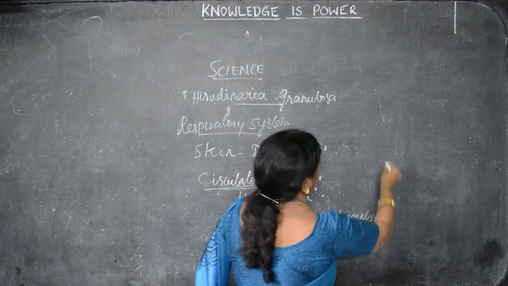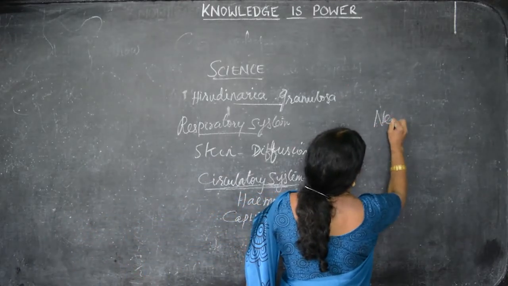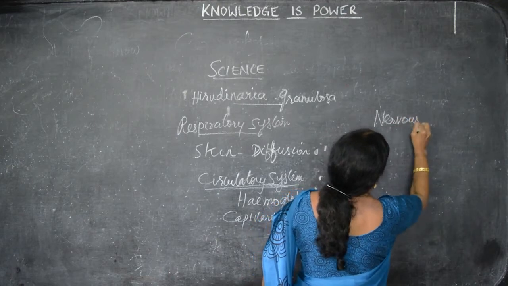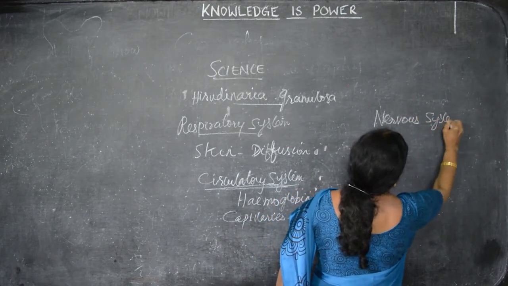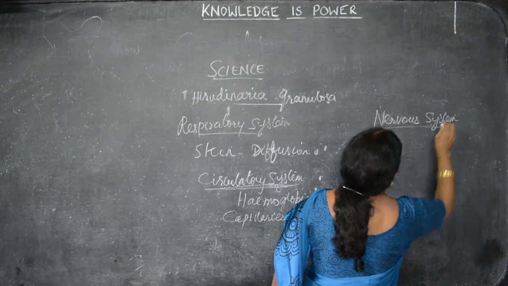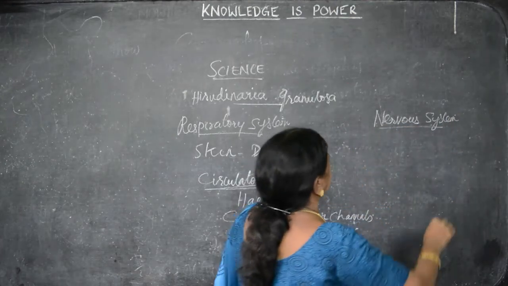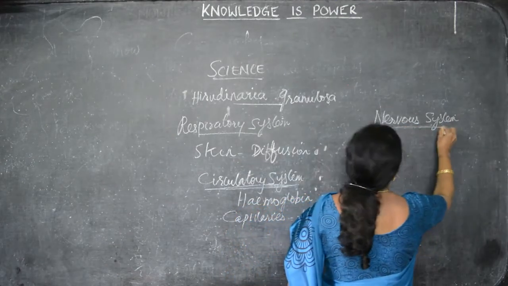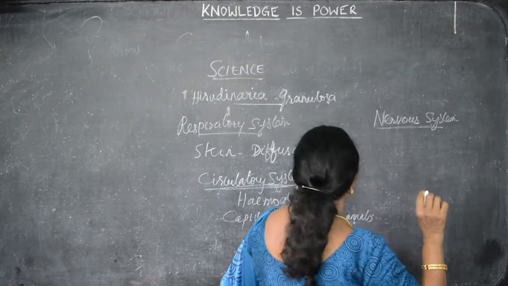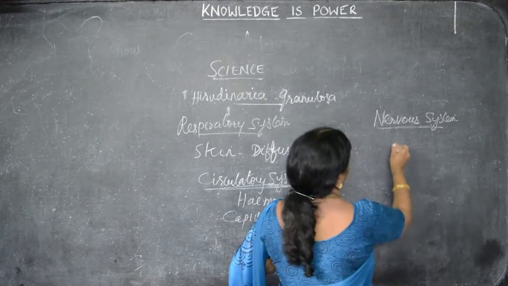So next to the respiratory and circulatory systems, you have to see the nervous system. The unit of nervous system is neuron, but here there is no neuron. Instead of neuron, there is a small structure, that is the nerve ring. What is there first?